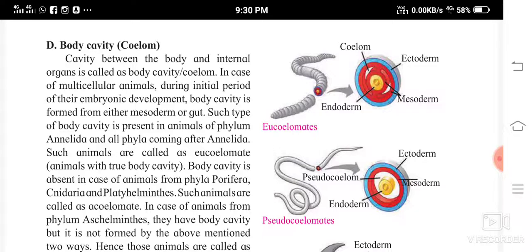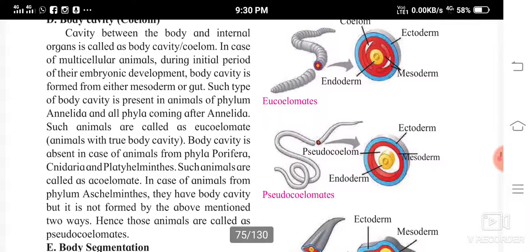So in multicellular animals, during the initial period of their embryonic development, the body cavity is formed from either mesoderm or gut. I told you that the germ layers which develop in the embryonic stage further develop into tissues.